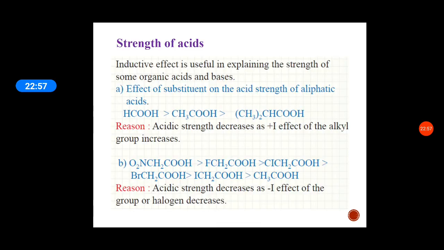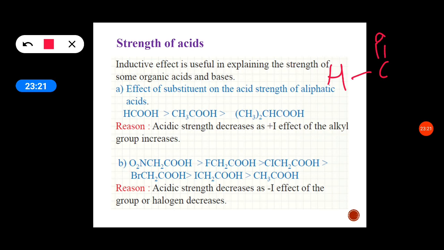Strength of acids. So inductive effect is useful in explaining the strength of some organic acids and bases. The effect of substituent groups on the acid determines the strength of acids. See here in the aliphatic acid, the first one is formic acid. In formic acid, the H, C double bond O, OH bond is there.